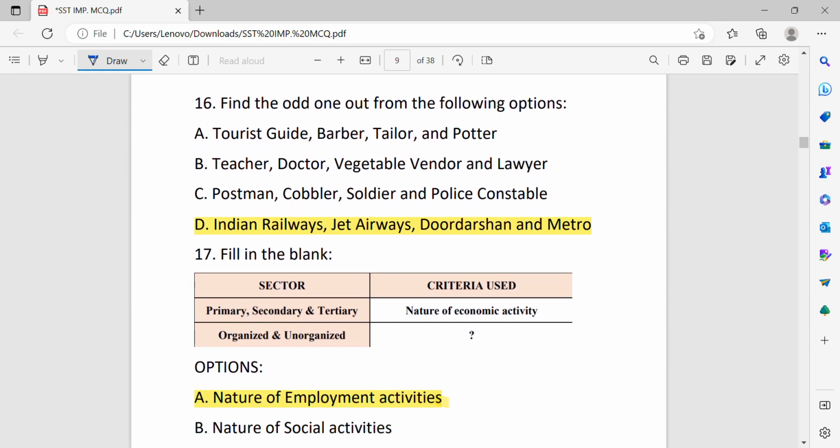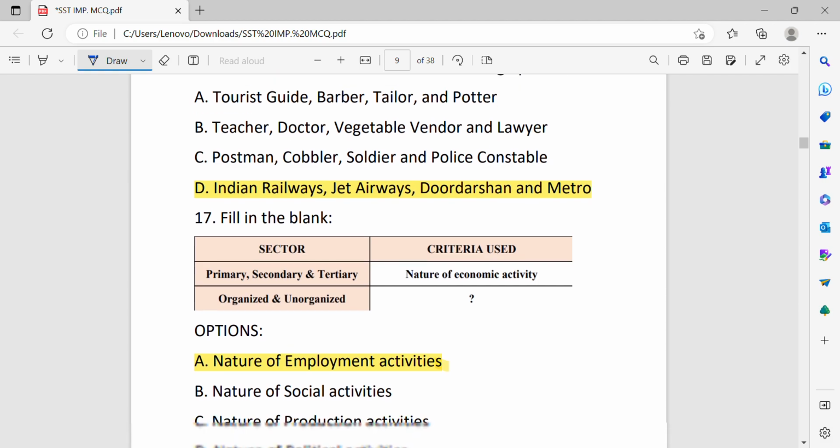Find the odd one out from the following option. Tourist guide, barber, tailor and potter. Teacher, doctor, vegetable vendor and lawyer. Postman, cobbler, soldier and police constable. Indian Railways, Jet Airways, Doordarshan and Metro. D option is the correct answer.